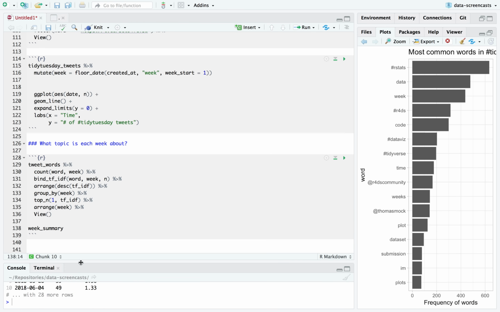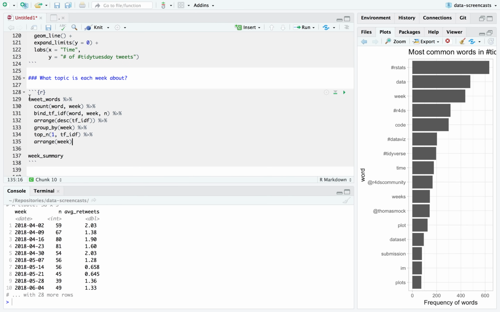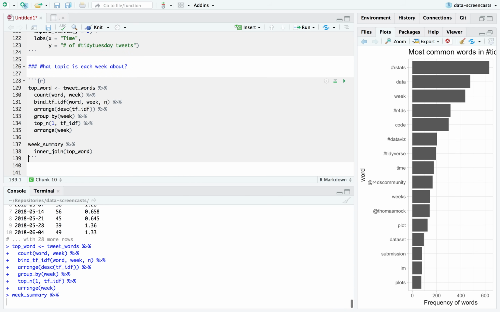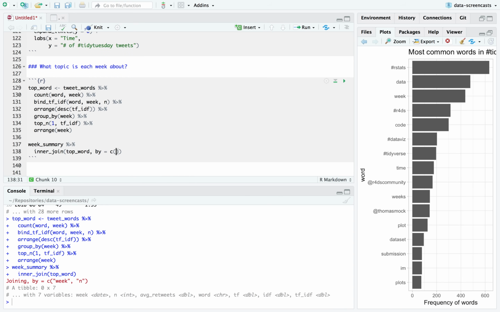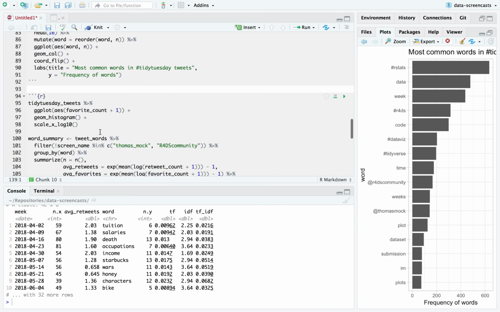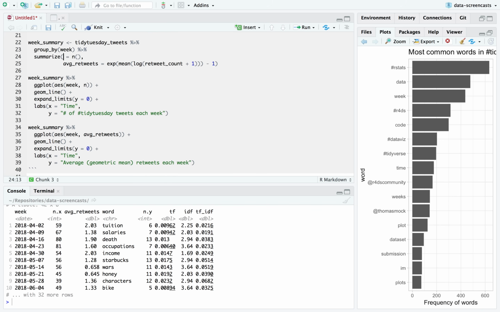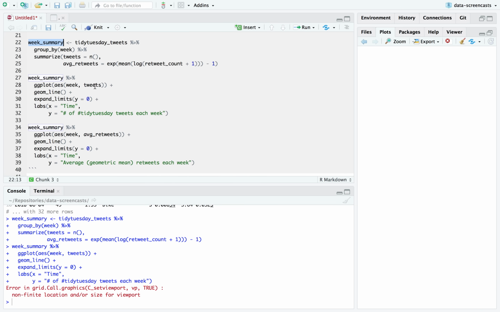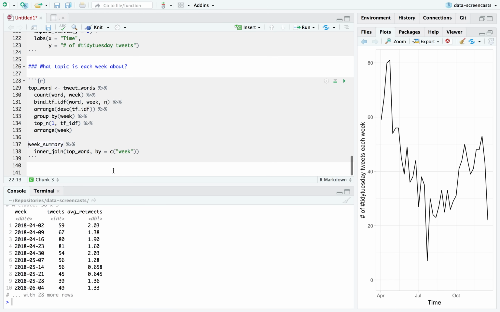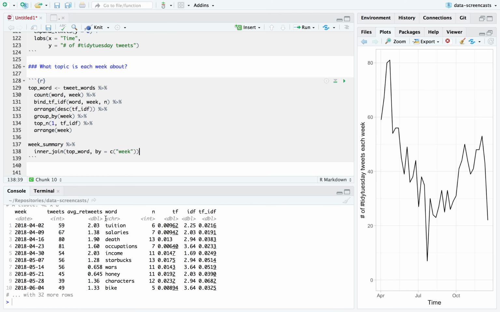I have a week summary. I could have said, here's our top word. I could have inner joined this with top word by, oops, just week. Yeah, my ends don't look great anymore. Week summary is going to be tweets. I'm fixing this up where I need to say, here's the number of tweets each week. And now I do a join by week, all right?